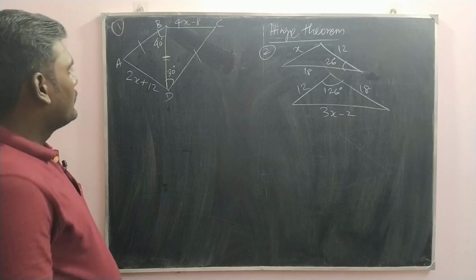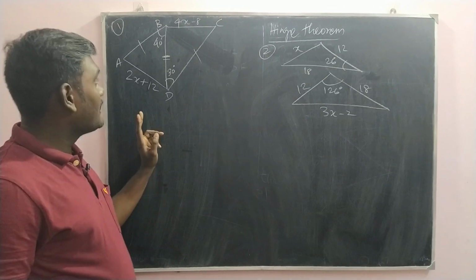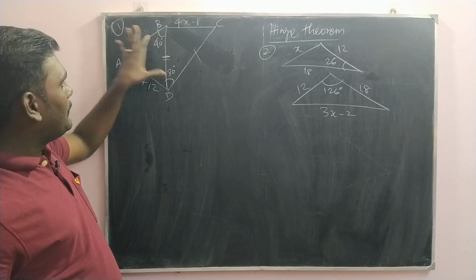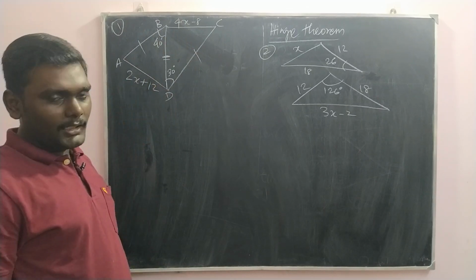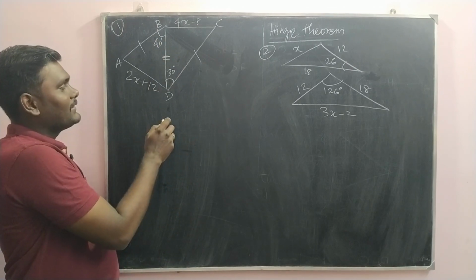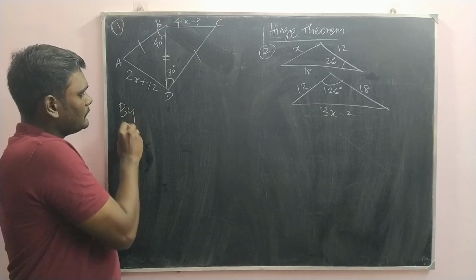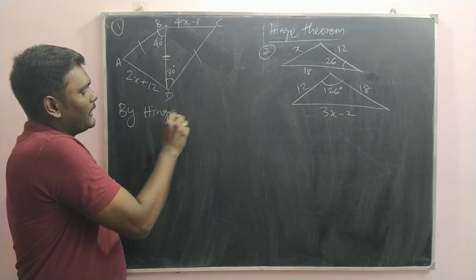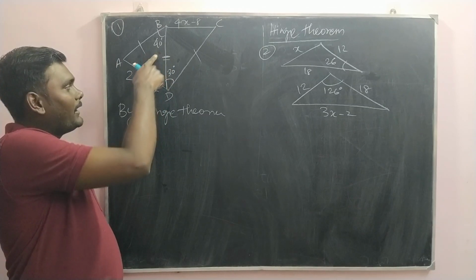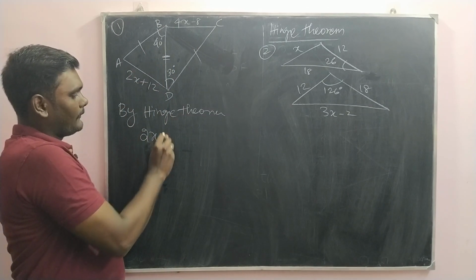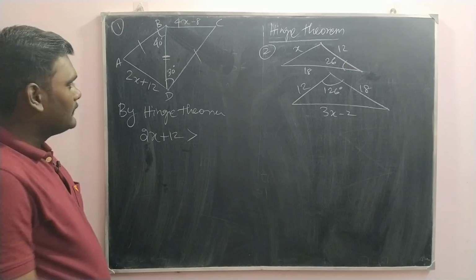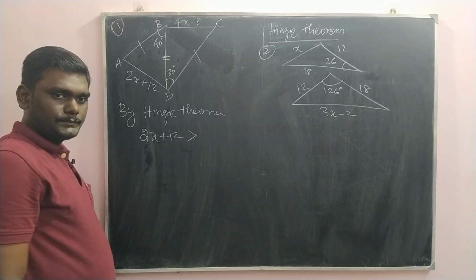Okay. So here, as per the Hinge theorem, we have two sides equal and these two angles we need to compare, because these two we couldn't compare since x is an unknown. Got it? So here 30 degree, 40 degree. Then which is greater, which is lesser? Can you say? By Hinge theorem, 40 is greater. The side opposite to 40 is what? 2x plus 12. That is greater than the side opposite to 30 degree is what?